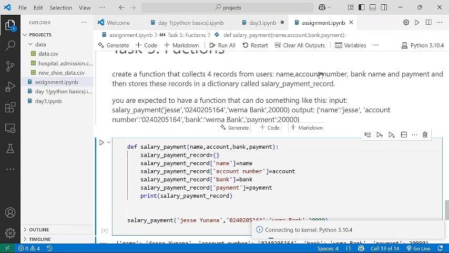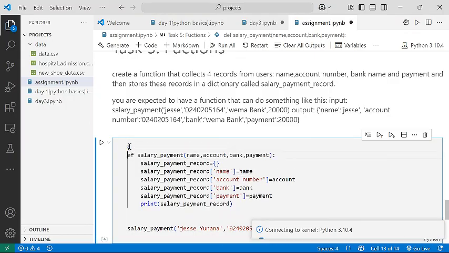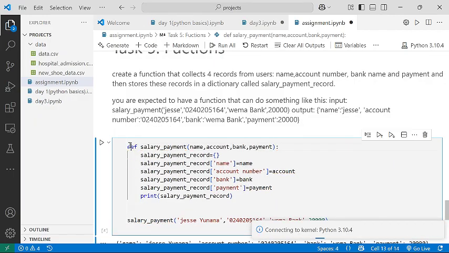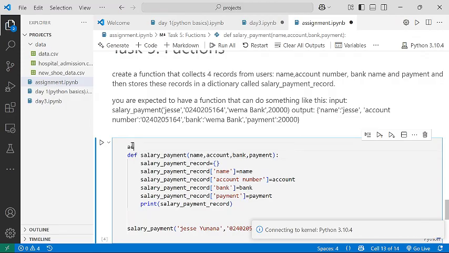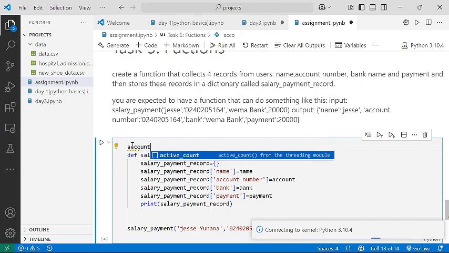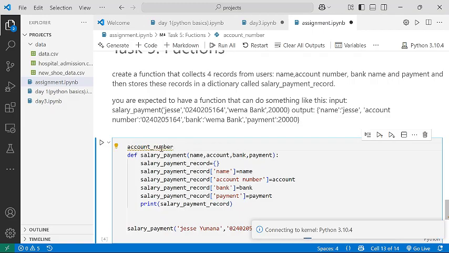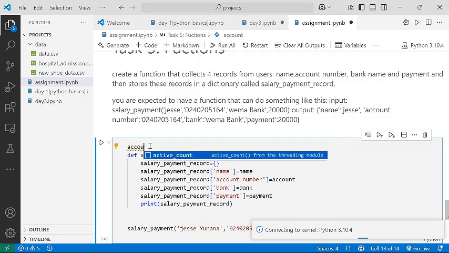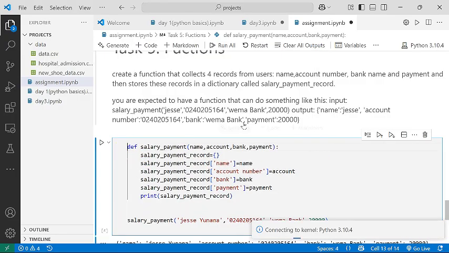But there's a space between account and number. I told you there are 2 ways of solving it. How do you solve it? The first way is by removing the space between them, in the sense that you can write your account number something like this. You can write it like this, or you can just simply cut it short and just use account to represent it. So if you check, that was what I did. Instead of me to write account number, bank name in full, I just cut them short. So the first variable was name, so I wrote it. The second variable was account number.